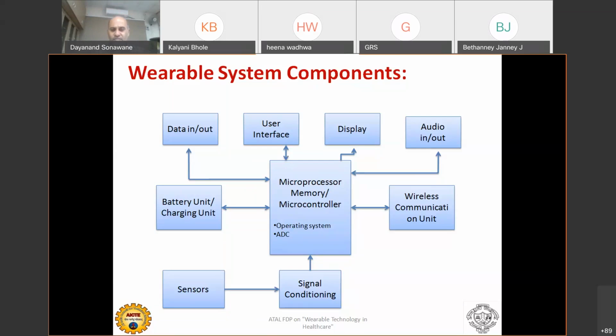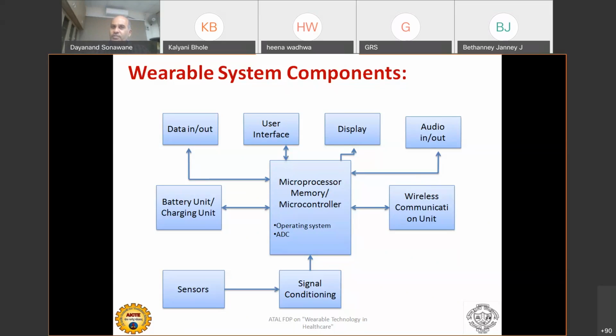Of course, the user interface: whether it's a touch screen, which type of touch screen, capacitive or resistive, what type of user interface, what type of API is running there. If there's an OS, then what type of user interface you are providing. It may be the software side or the hardware side, but most of the time we are talking about the software user interface. And the display I was talking about, LCD, OLED or some other type of display, is another component of the wearable device.